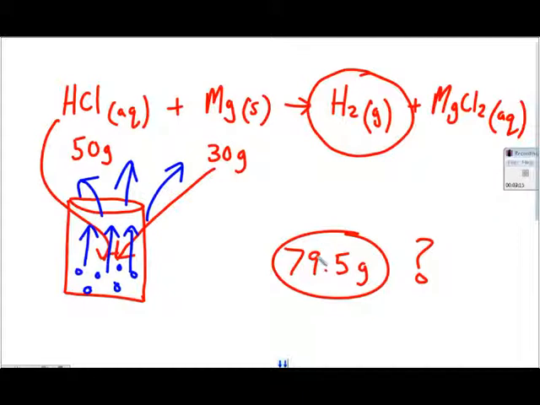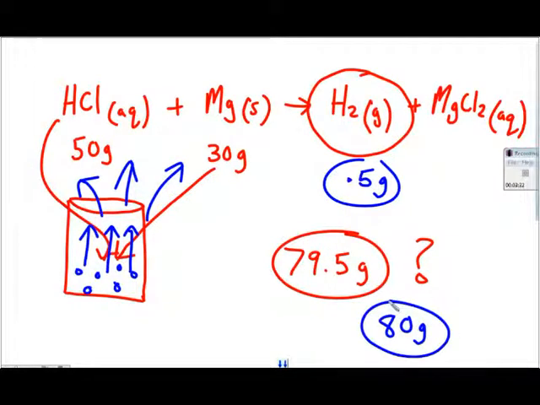And so if we're left with only 79.5 grams of stuff, that's telling me that we must have produced a half gram of hydrogen gas, which is no longer around to measure. So a half plus 79.5 is equal to 80 grams, which is what we should have remaining.